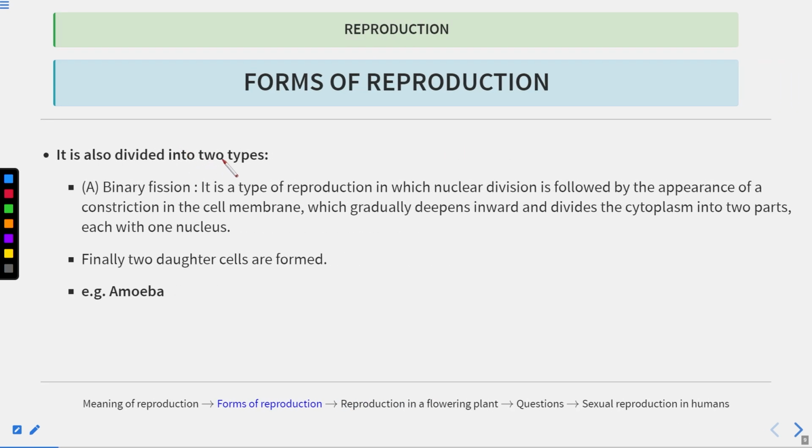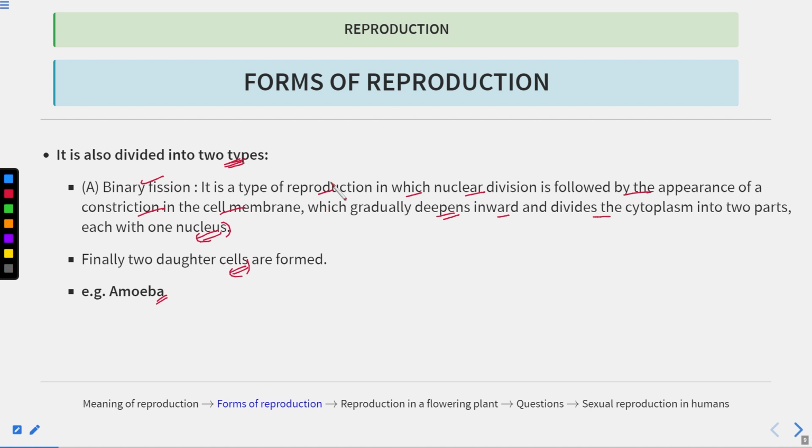Now, fission is of two types. First is binary fission. Now, what is binary fission? It is a type of reproduction in which the nuclear division is followed by the appearance of a constriction in the cell membrane, which gradually deepens inward and divides the cytoplasm into two parts, each with one nucleus. So this is how binary fission takes place, and finally two daughter cells are formed. An example of the organism where binary fission takes place is amoeba.